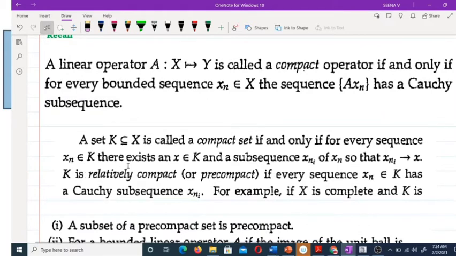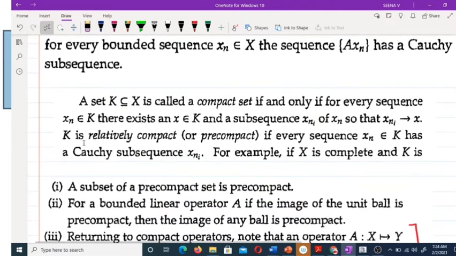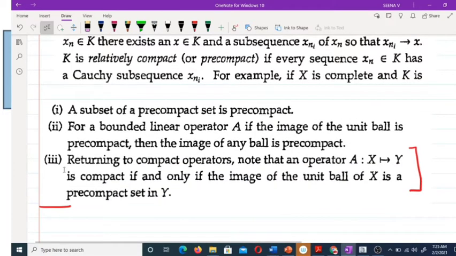Now there is another result like compact set. Also we need a pre-compact set. Definition of a pre-compact set. What do you mean by a pre-compact set? K is a pre-compact set if every sequence x_n in K has a Cauchy subsequence x_{n_i}. Then we call K a pre-compact set. Clear? Now we will look at one if and only if condition for an operator A to be compact.